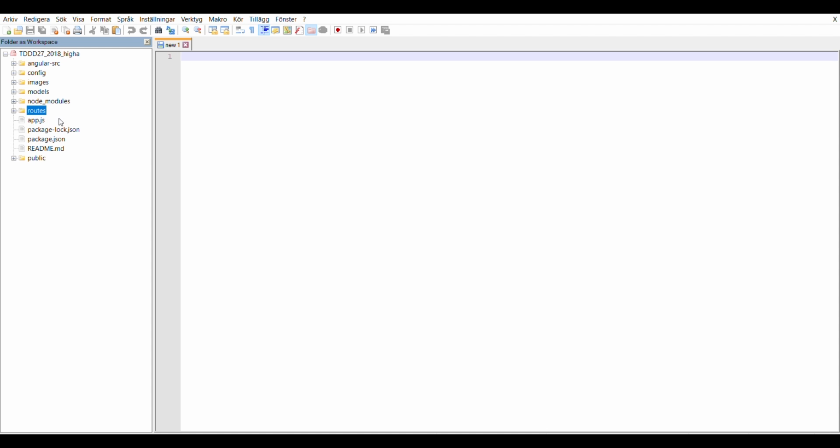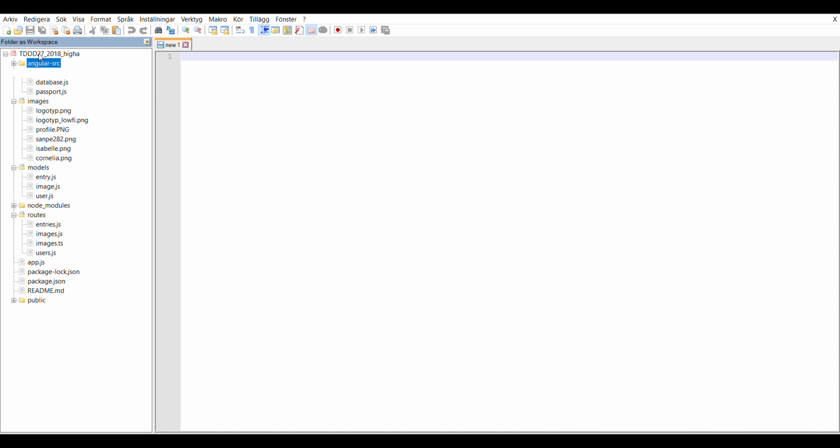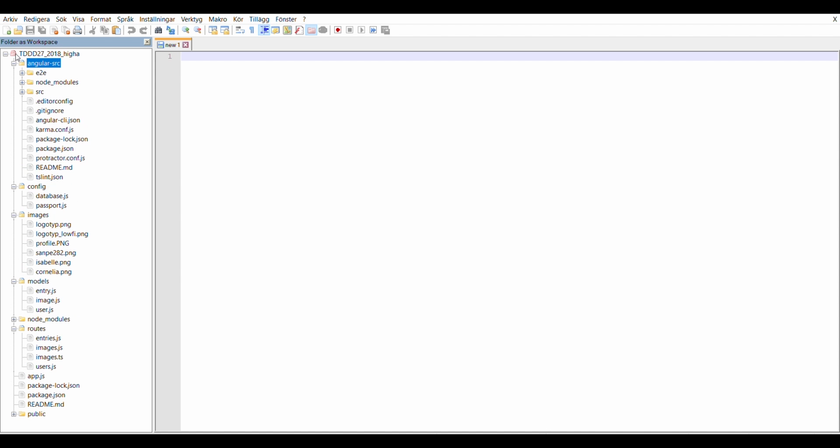Routes, that contains the functions for the specific type. Models, that contains the Mongoose schemas that tell you how the specific type is structured. Images, that holds the images used on the website, most importantly, the profile pictures for each user. And then config, that contains the JS files for the database and passport. We do of course have the Angular folder as well.